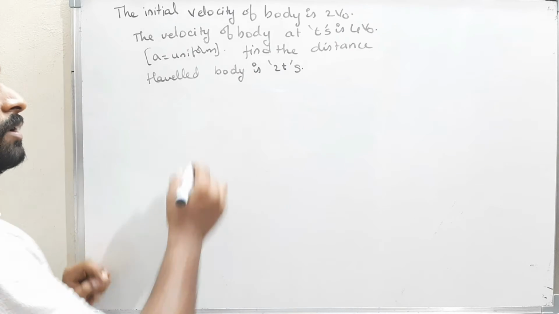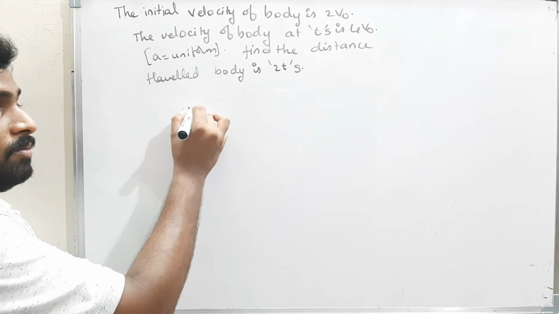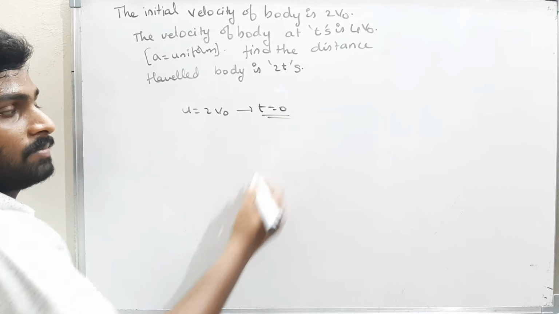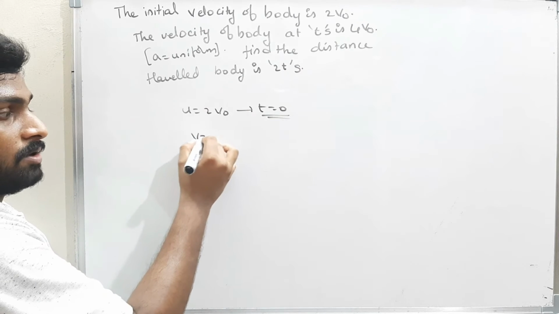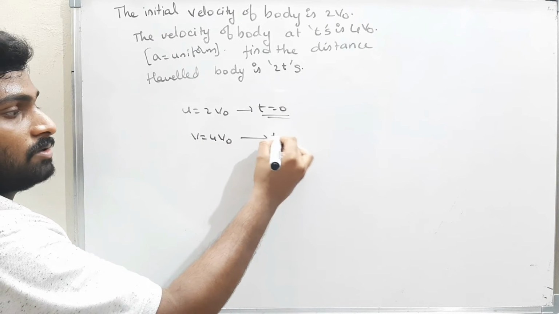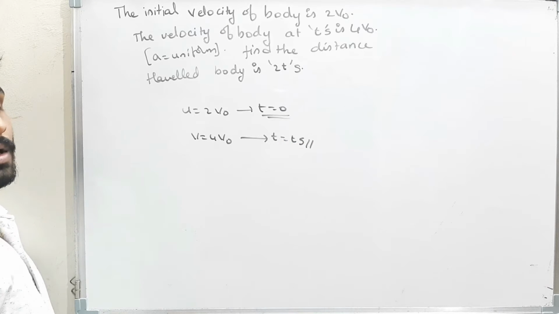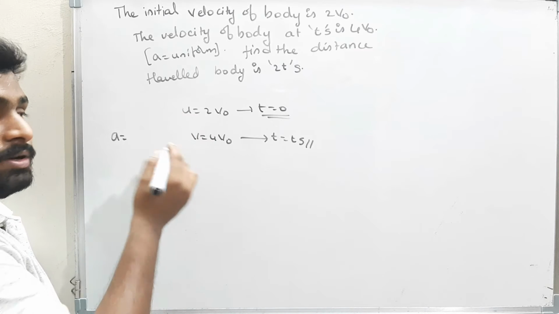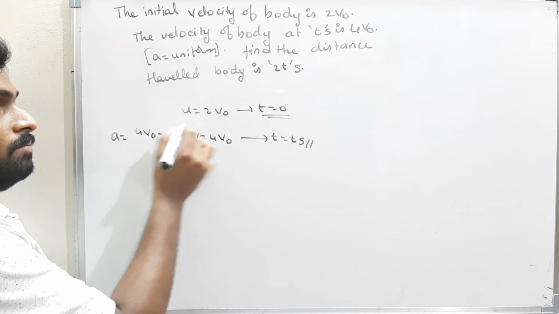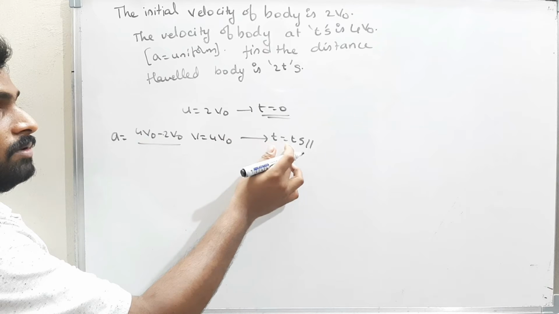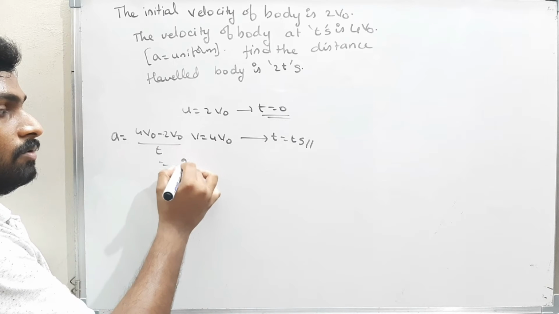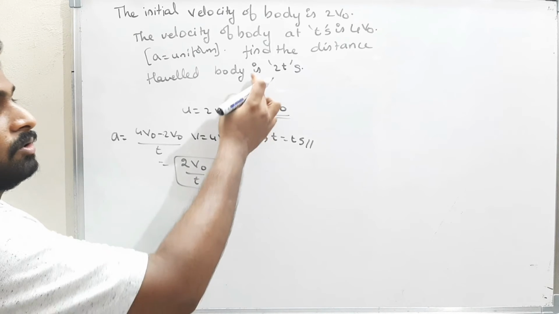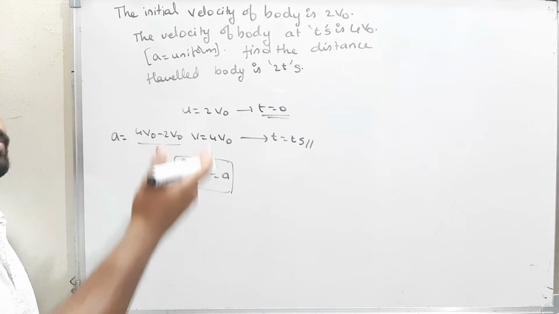Now what we can do? See here. Initial velocity of the body is 2v0. Here the time is 0. Now what is the final velocity? The final velocity of the body is 4v0 at time t is equal to t seconds. Now what is the acceleration? Acceleration is final velocity minus initial velocity by time. That means 4v0 minus 2v0 by what is the time? Time is t. Therefore 2v0 by t is the acceleration. Now what are they told to find? They told to find the distance travelled by the body in 2t seconds.